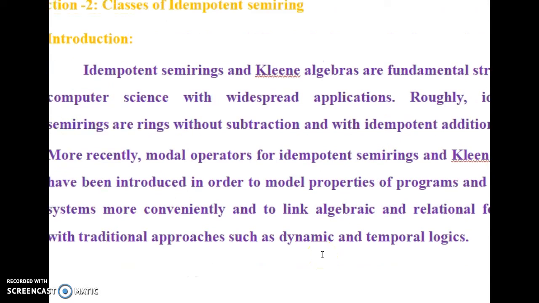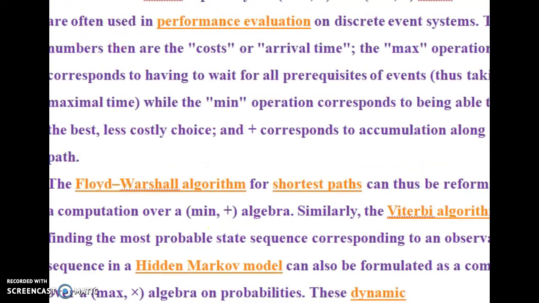And we see the second section, some classes of idempotent semiring. These idempotent semirings are mainly useful for Kleene algebras, which are fundamental structures in computer science with widespread applications. Roughly, idempotent semirings are rings without subtraction and with idempotent addition.